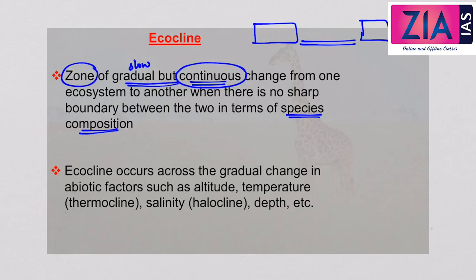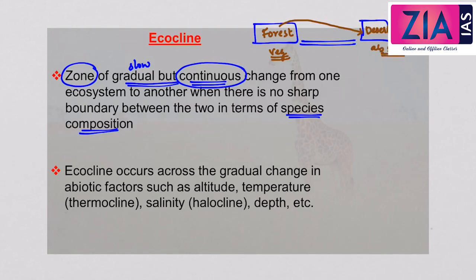So ecocline means that from one ecosystem, let us take for example forest and desert, so these are two different ecosystems. Now ecocline means from forest there is a decline to desert. Forest means there is an abundance of vegetation, whereas desert means there is an absence of vegetation.